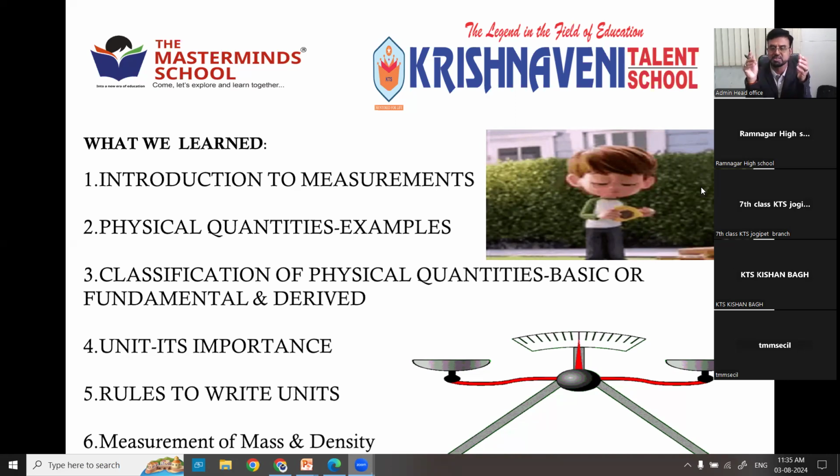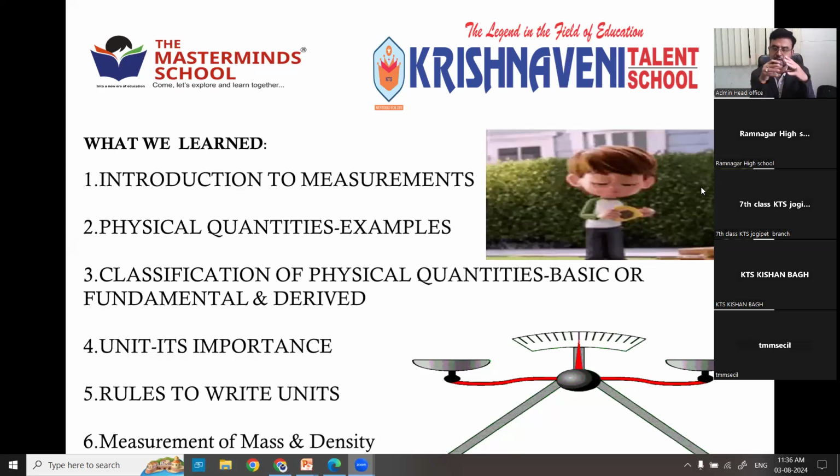It may be length, mass, time, pressure, volume, force, density, work, anything. When you are doing some work, we can measure how much work you have done, how many hours you worked, what the output is, right? Like that we discussed so many physical quantities, which are classified into fundamental physical quantities and derived.